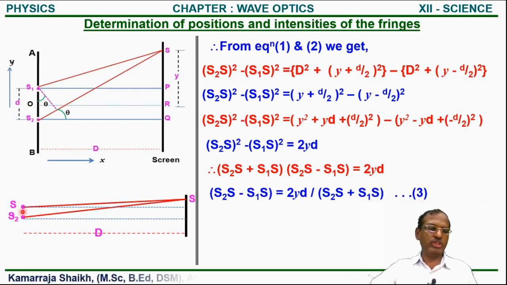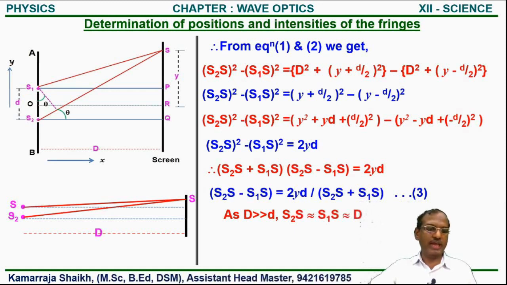That distance is in millimeters, while the distance between the source and the screen is too large, about 1 to 2 meters. So as compared to that small distance d, this capital D is very high.